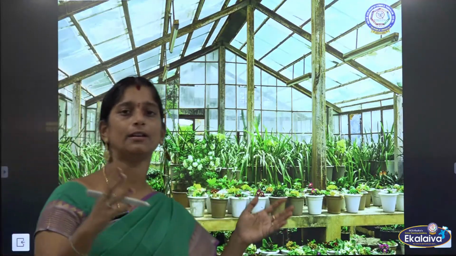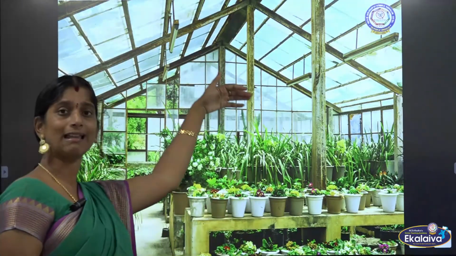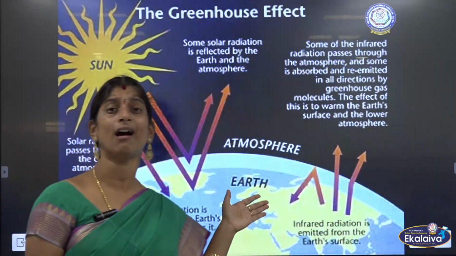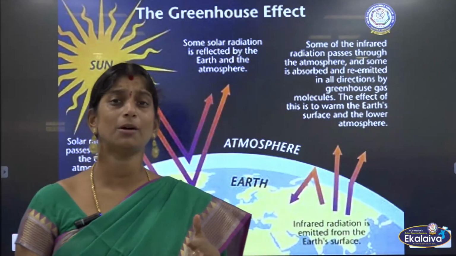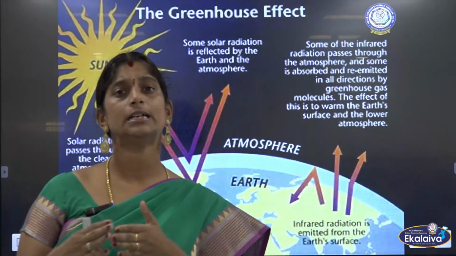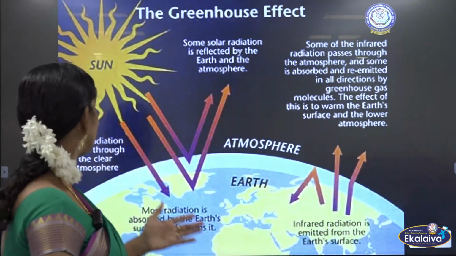We need not keep the plants in an open place always; we can just cover the place with glass, and the sun's rays which fall through the glass take care of the plants' growth. That is called a greenhouse. Now we will see what the greenhouse effect is on Earth. We have seen just plants, so what does this greenhouse have to do with the Earth? We are going to see that now.